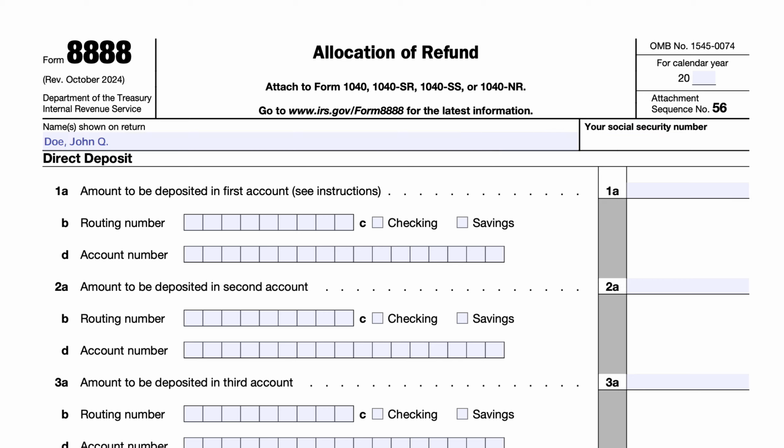So John Doe is filling this out for the 2024 tax year, and let's say he's got a refund of $6,000. He wants $5,000 to go into this account, so he's going to enter his routing and account information in the field provided, checking or savings account, depending on which one you want to do.